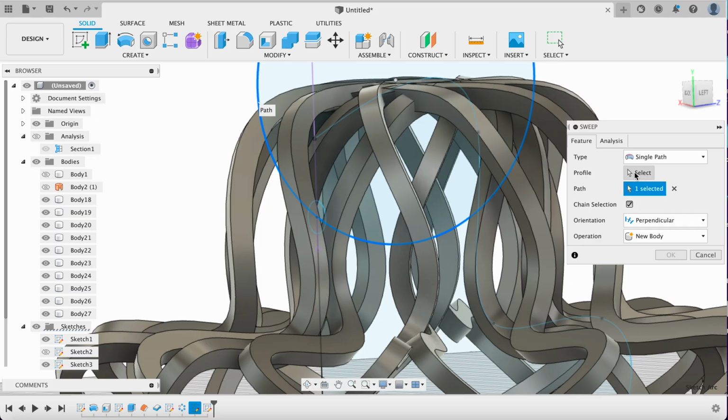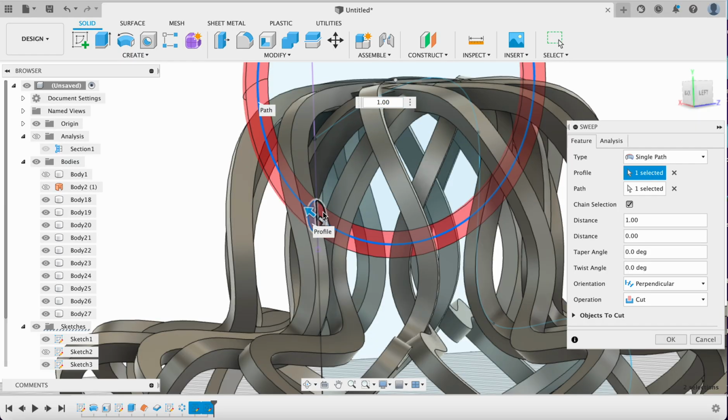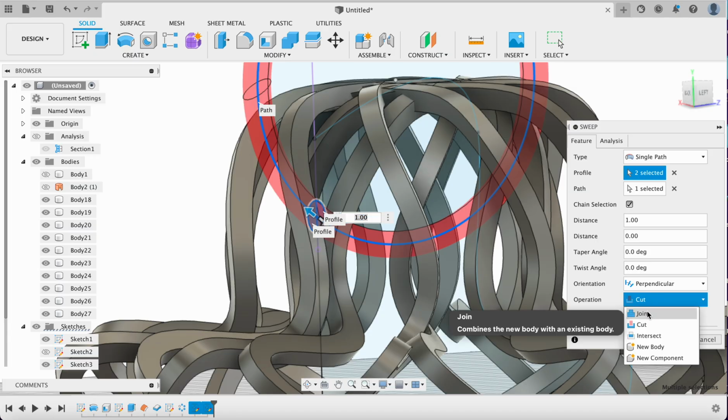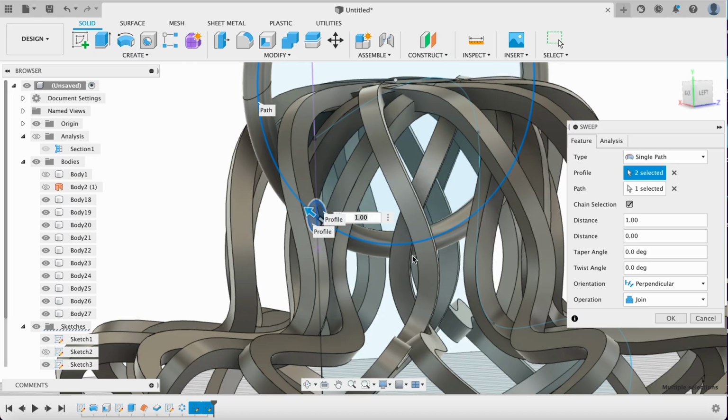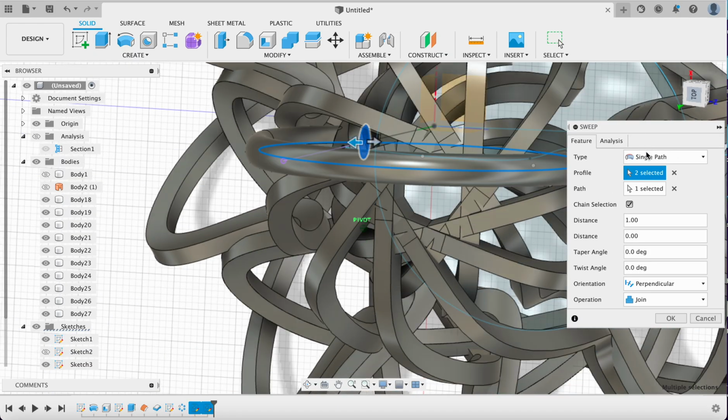It's right there. For the profile, this thing seems to have a line running in between, so it's a little confused. So let's just click this. And we'll click both sides so we get the full circle. If you want, you could get a half circle or whatever, but we're going to make sure we're not cutting. We're going to come out here, make sure that we're joining this. And what'll be really cool is it'll join these objects and you'll be able to see them.